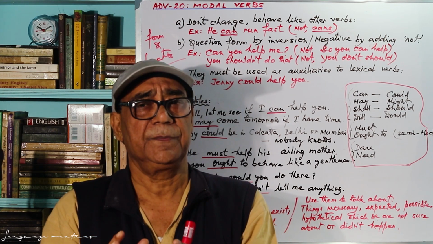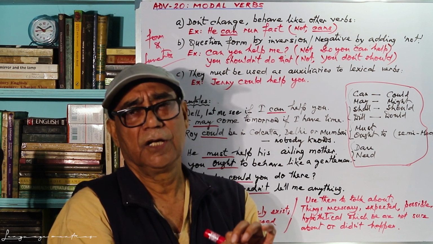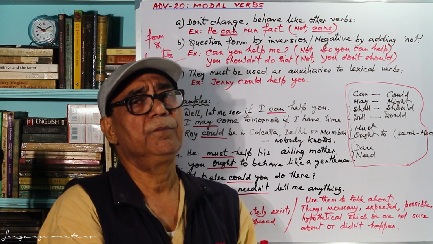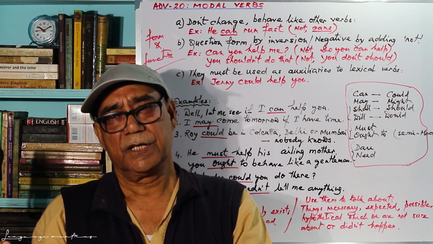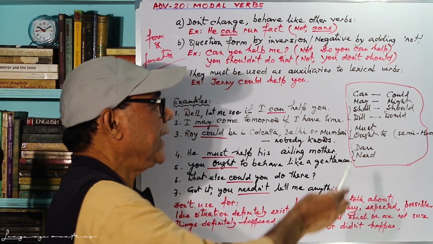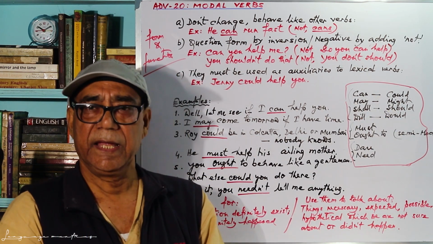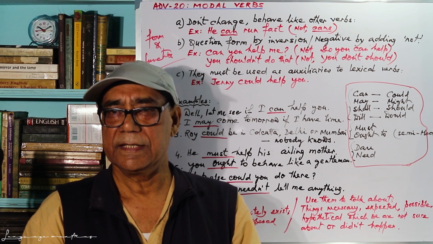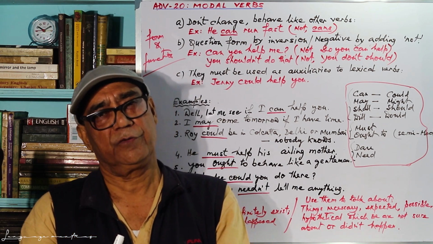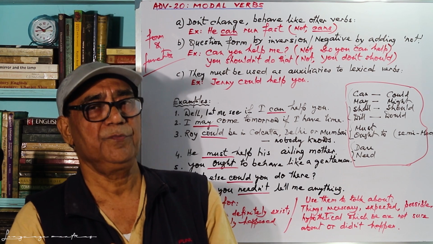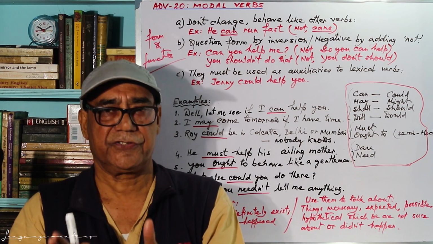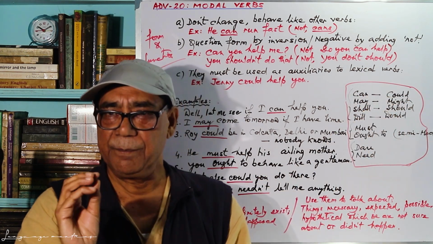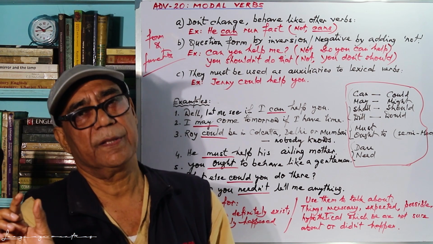This small group of verbs is somehow different from ordinary lexical verbs, the main verbs in sentences, and also different from auxiliary verbs. So let's see those verbs first. We have can, could, may, might, shall, should, will, would. These 8 forms, actually 4 verbs with their past tense forms, are the first set, because these verbs have at least one additional form in the past tense.